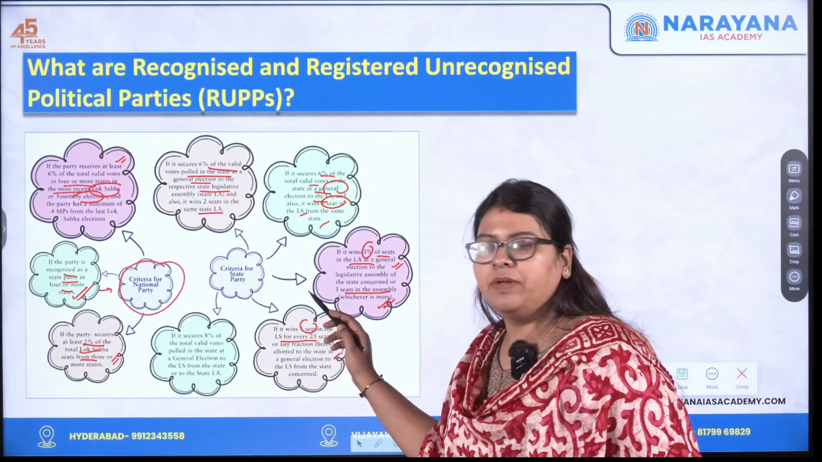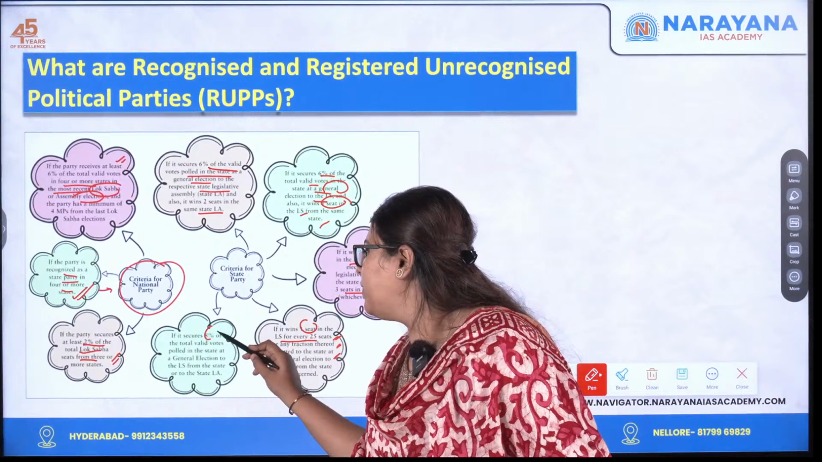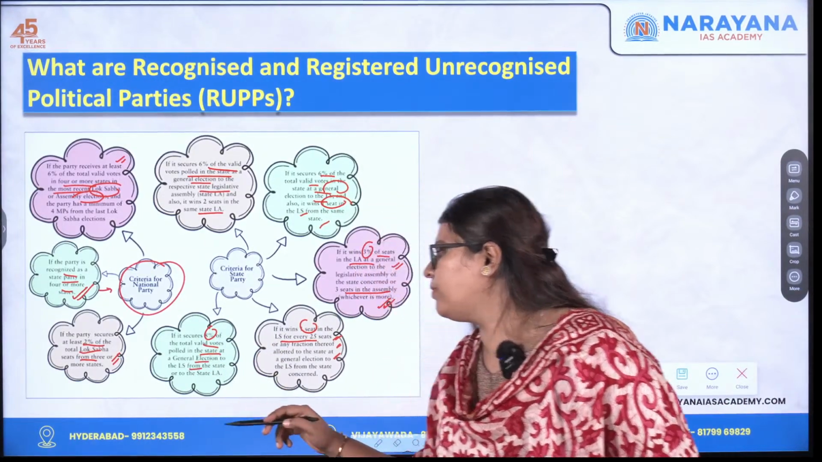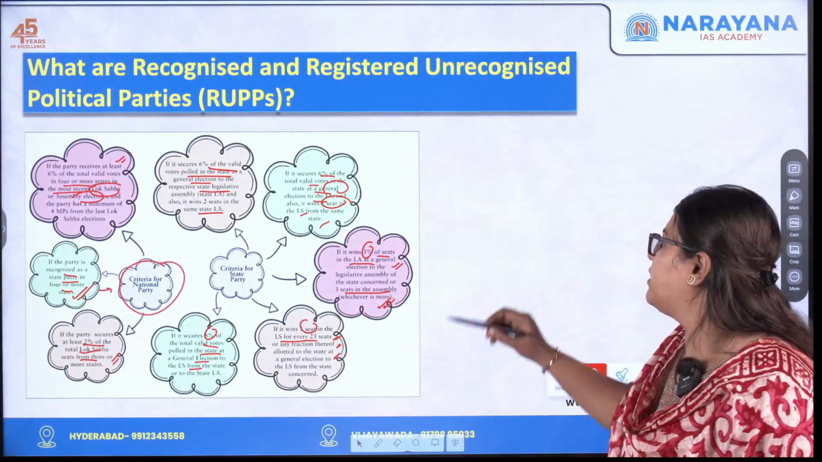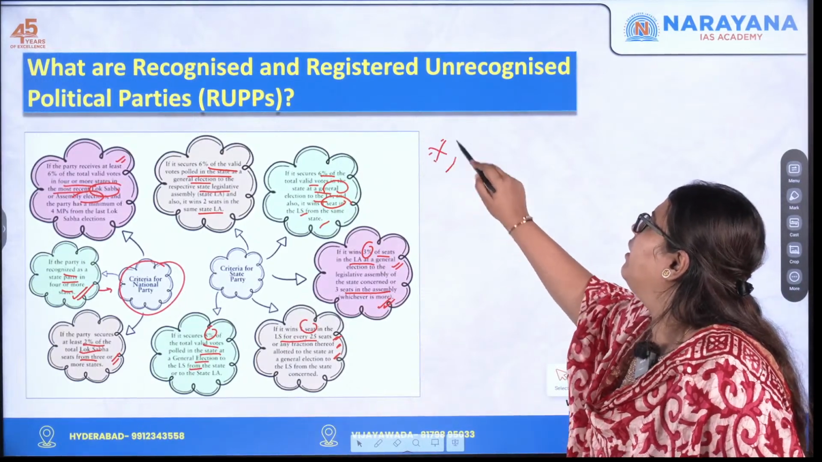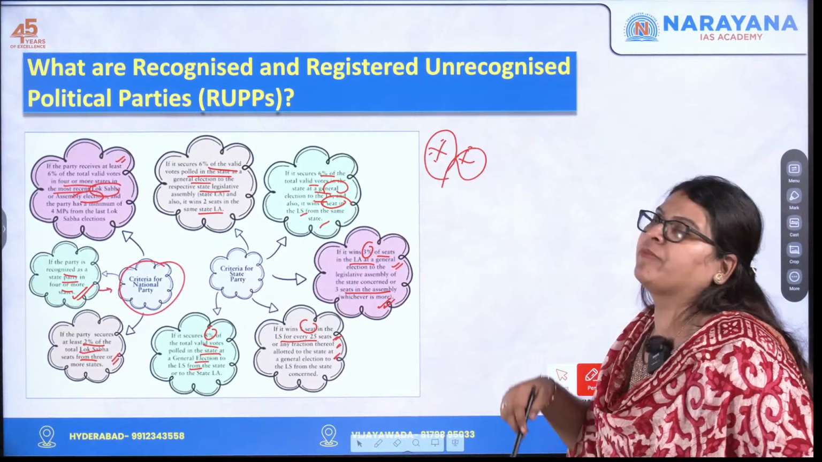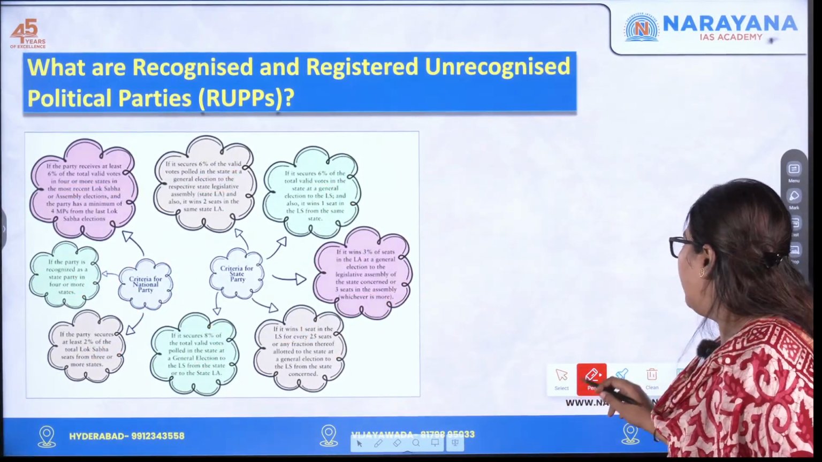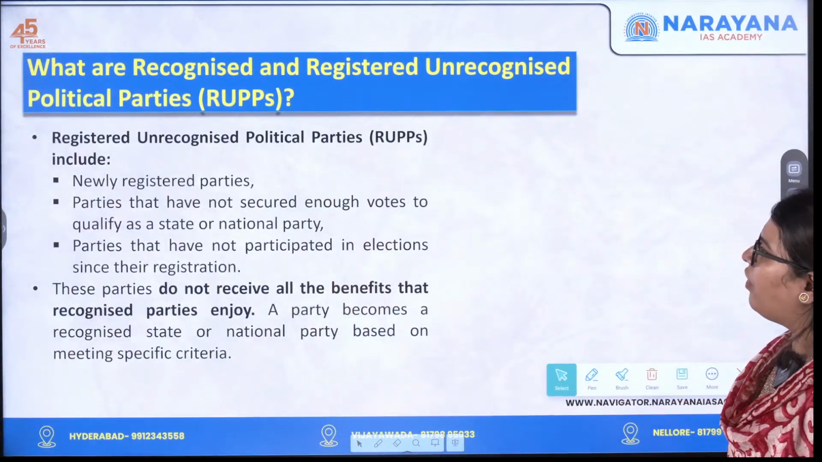Next one, it can be a state party if it secures 8% of the total valid votes polled in the state at the general elections to the Lok Sabha from the state or the state legislative assembly. Important, but what to say, a little bit static. You need to have concentration and you need to cram this up. Now moving forward, let us see.